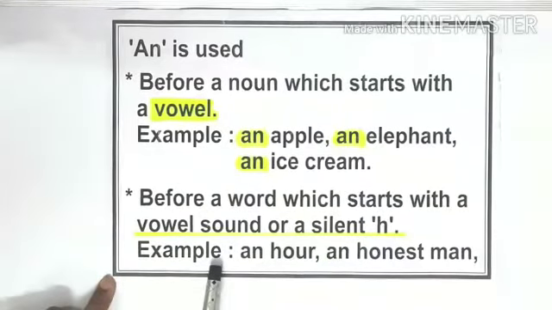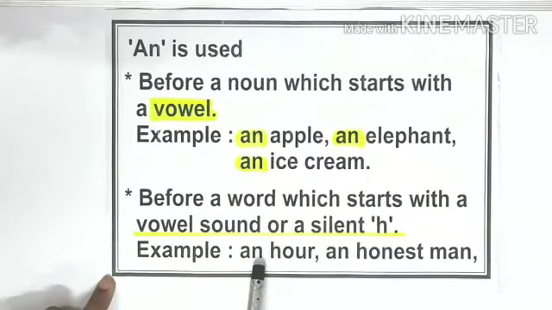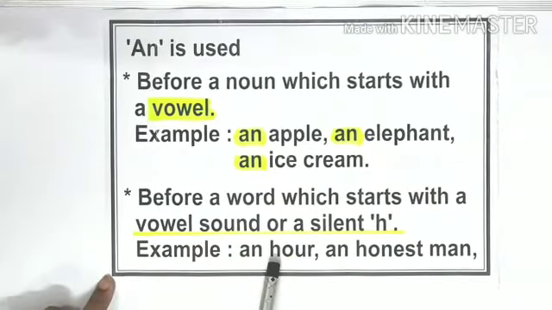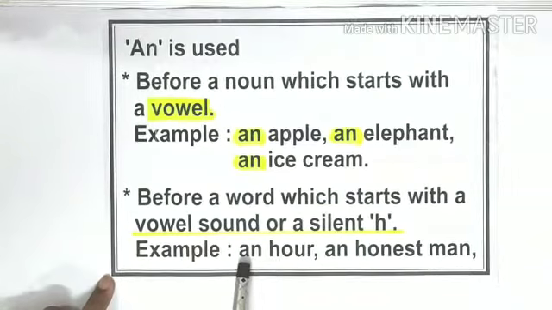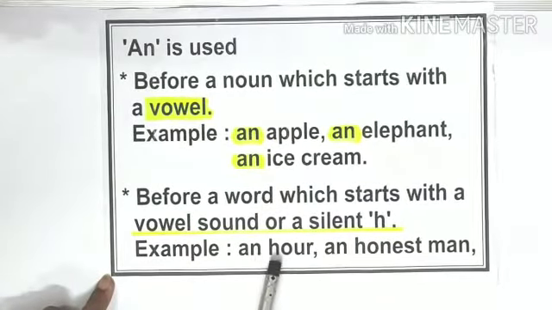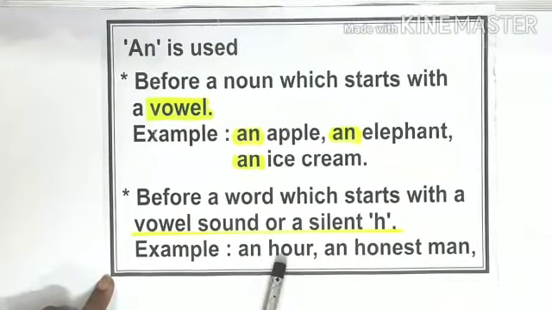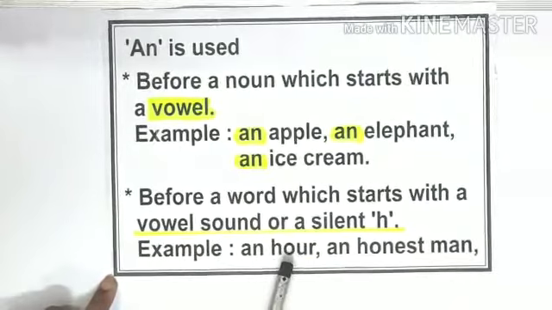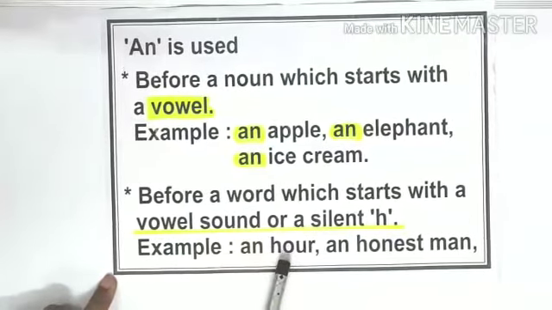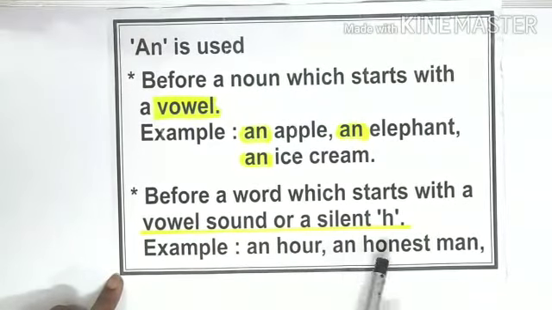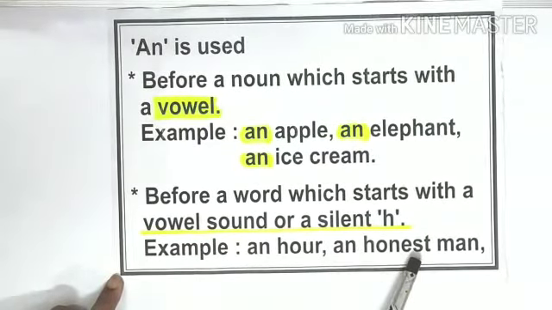Here in the example you can see it is written an hour. Though the word is starting with a consonant, we have used the article an. And why so? Because here H is silent, and if we pronounce the word hour, the sound of a vowel is coming. That is the reason we have used the article an. The same thing goes with the next example.